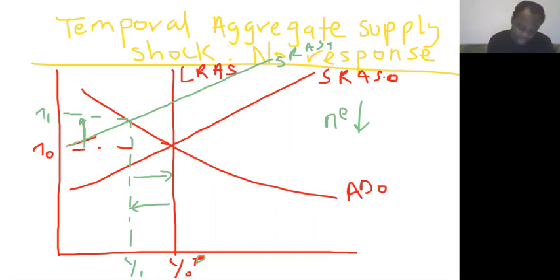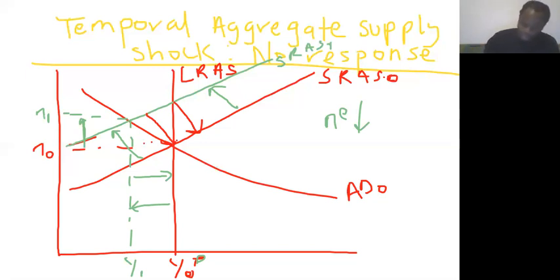Previously, it shifted from here up to here, right? Now, because economic agents have lower expected inflation, the supply curve will shift back until it gets to its previous state, which is this point where we achieve this Y0. I hope it's okay.